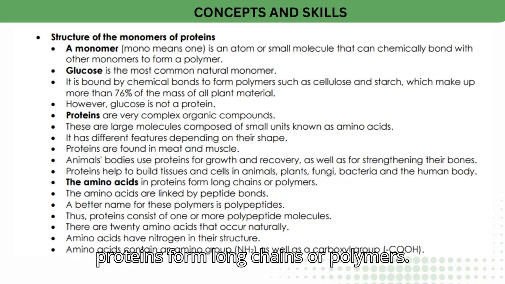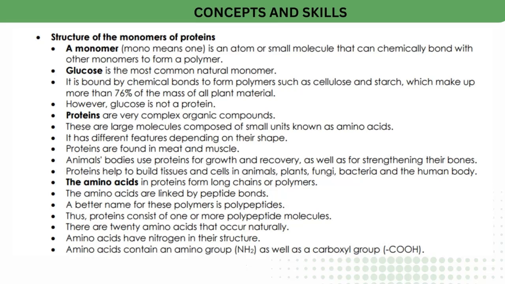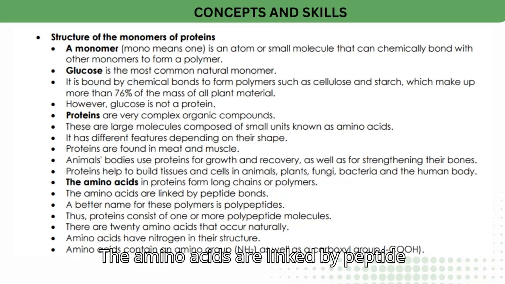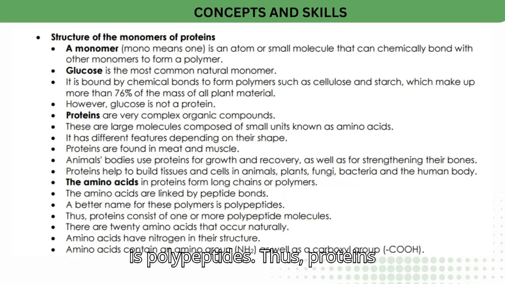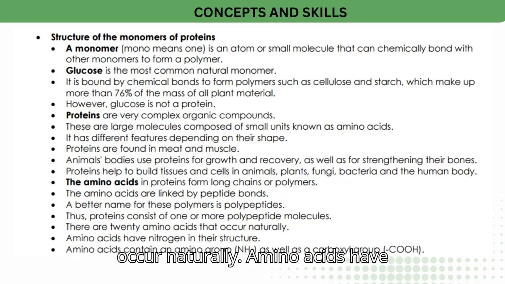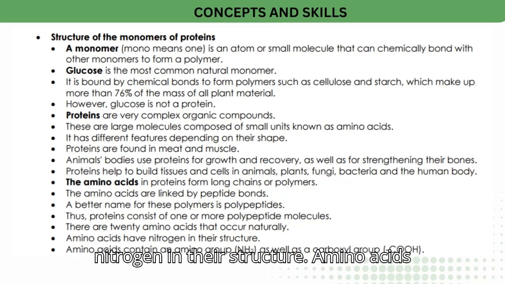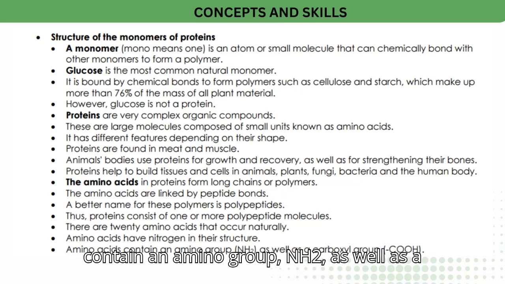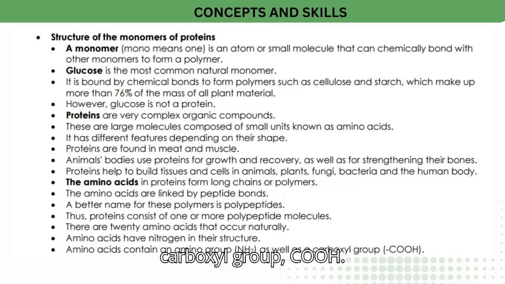The amino acids in proteins form long chains or polymers. The amino acids are linked by peptide bonds. A better name for these polymers is polypeptides. Thus, proteins consist of one or more polypeptide molecules. There are 20 amino acids that occur naturally. Amino acids have nitrogen in their structure. Amino acids contain an amino group, NH2, as well as a carboxyl group, COOH.